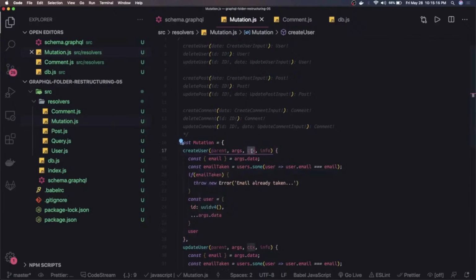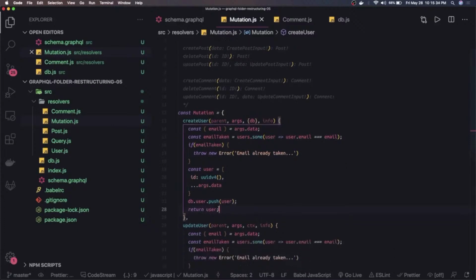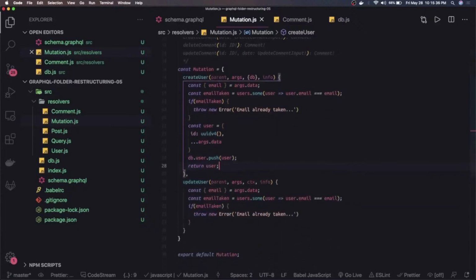From the context we get the database, so we can destructure db directly and say db.users.push. Users is already an array, so we push our new user object, and once it is done, return user. Simple. This is how we do create user.